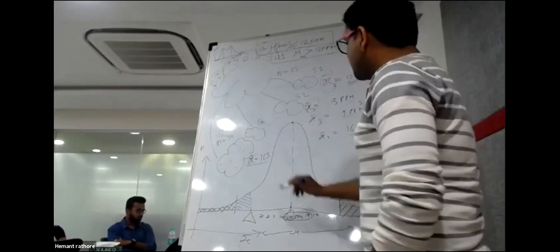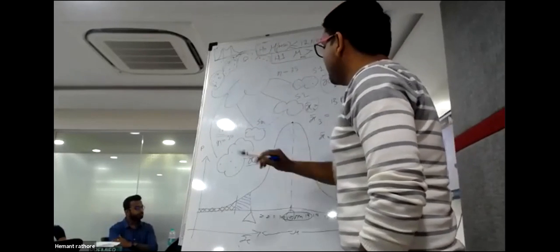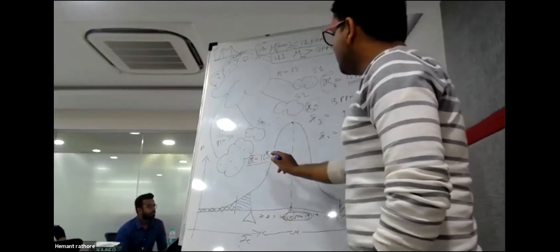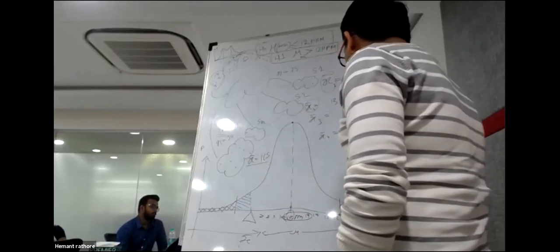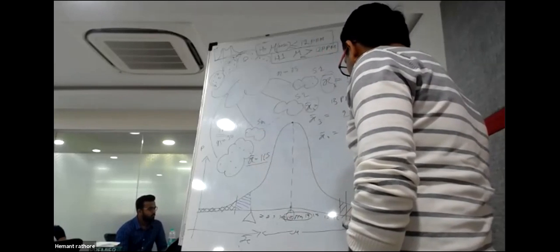Let us say they are not lying, they are following all the norms. Then where is the 16.5? This 16.5 is going to be present maybe here.